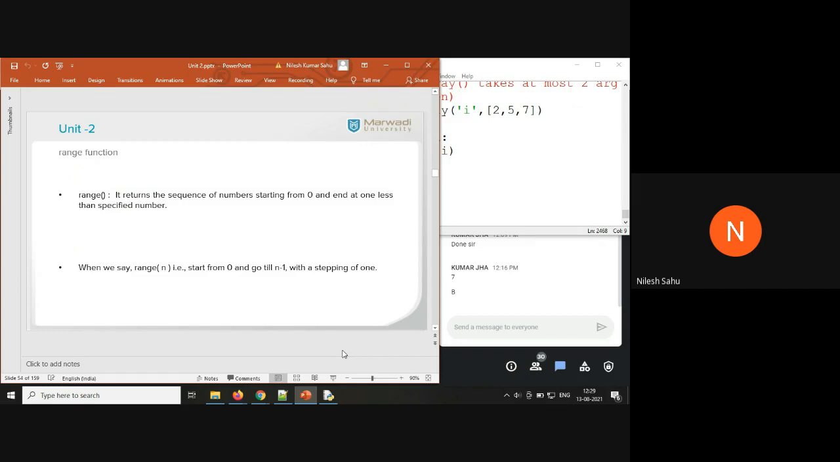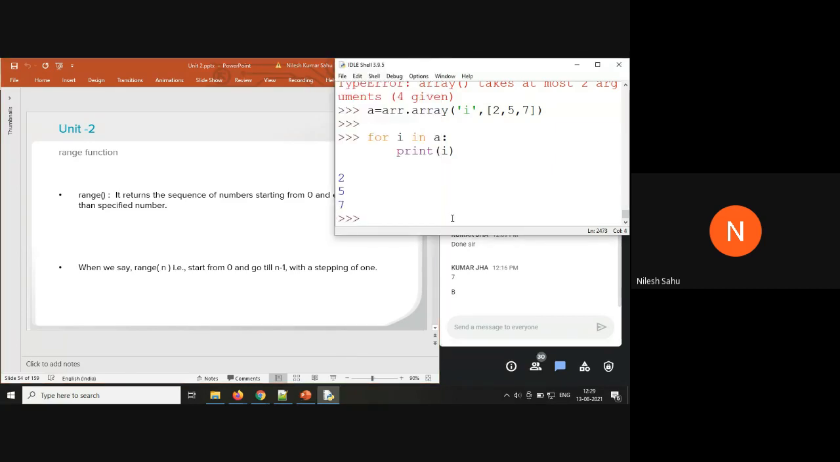Now one of the most important functions in Python is the range function. It is going to return a sequence of numbers starting from 0 and ending at 1 less than a specified number. If I say range 5, that means the sequence is going to be 0, 1, 2, 3, 4, n minus 1.